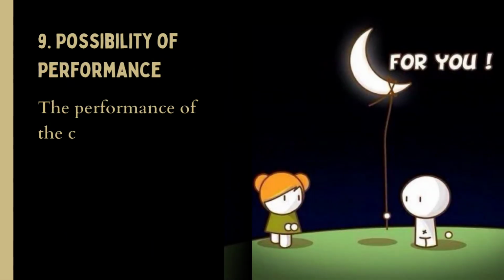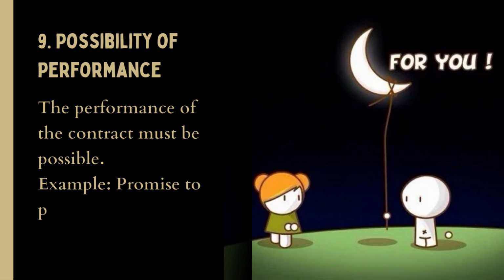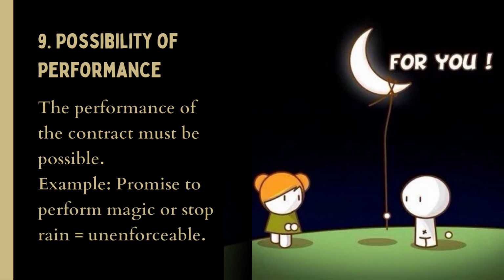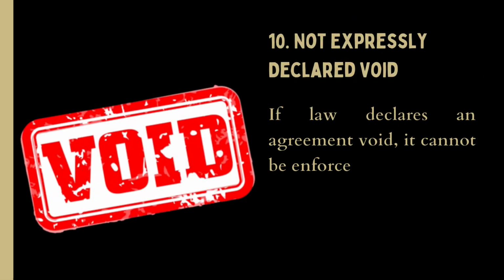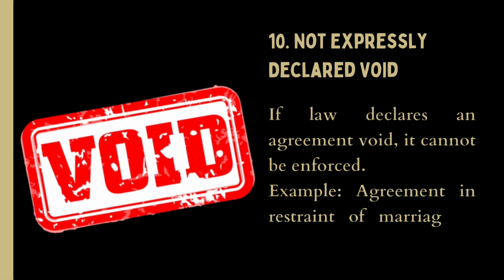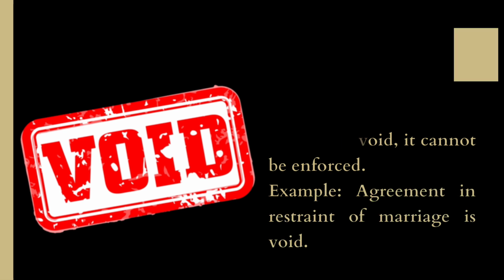Possibility of performance. The performance of the contract must be possible. Example, a promise to perform magic or stop rain is unenforceable, not expressly declared void. If law declares an agreement void, it cannot be enforced. Example, an agreement in restraint of marriage is void.